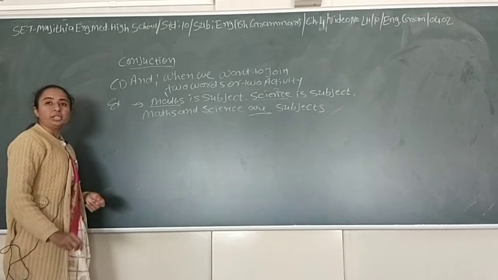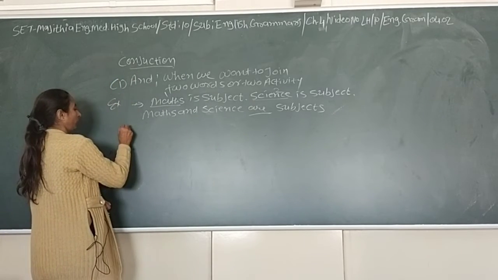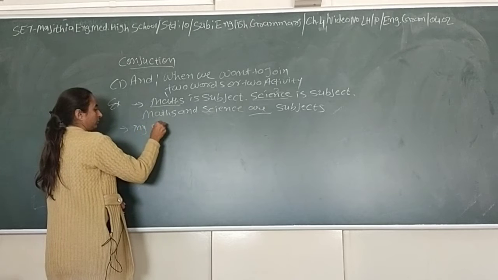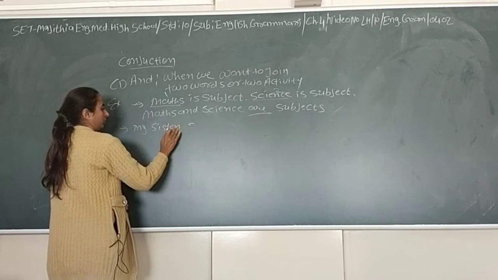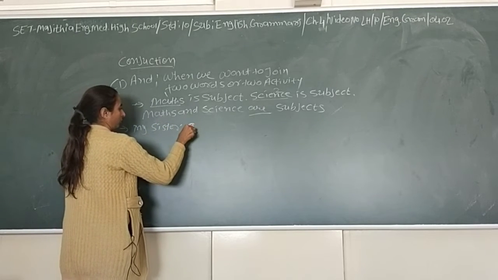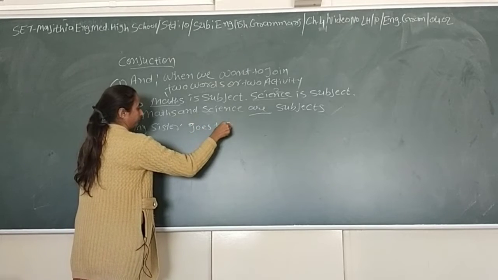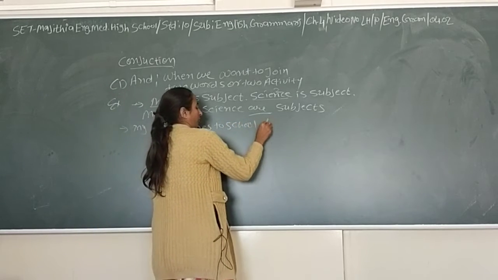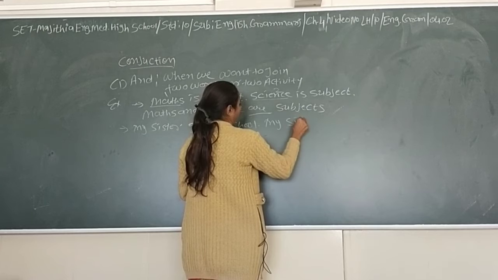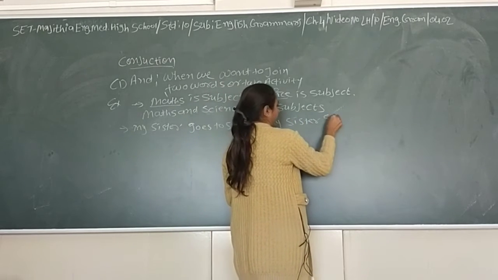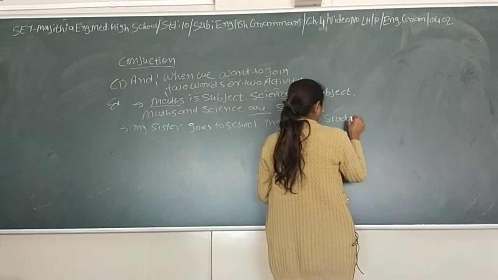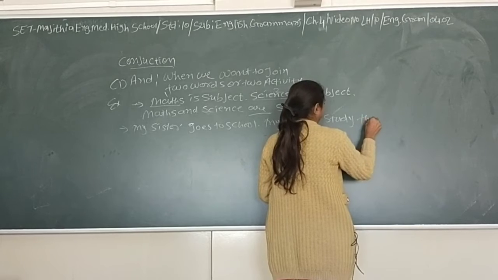How to join two activities? My sister goes to school. My sister studies there.